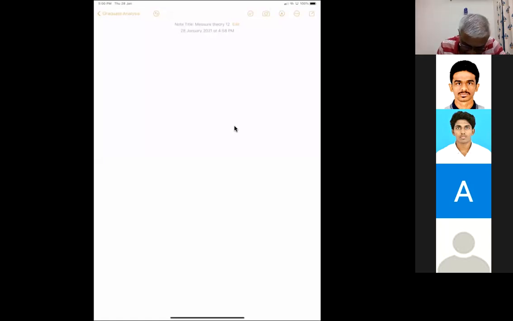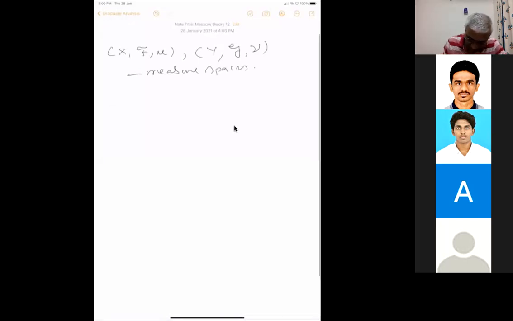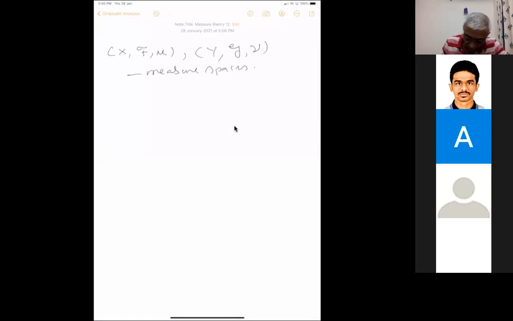So we were trying to construct the product measure. We have two measure spaces, and another measure space. Then we want to construct the product space. So for that, we want to construct a measure space with